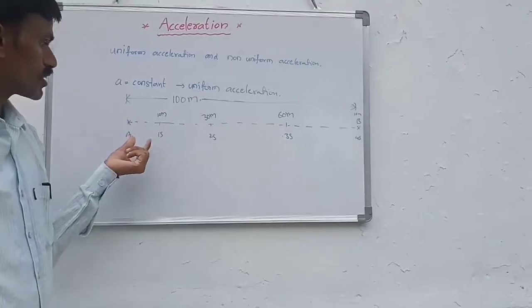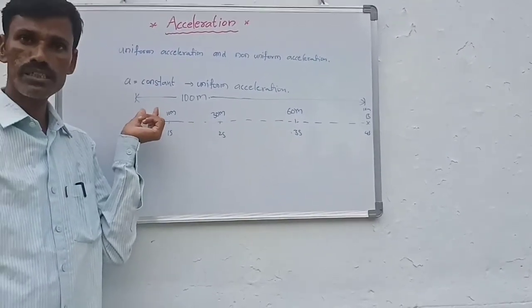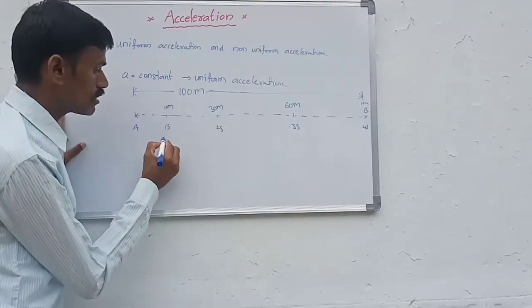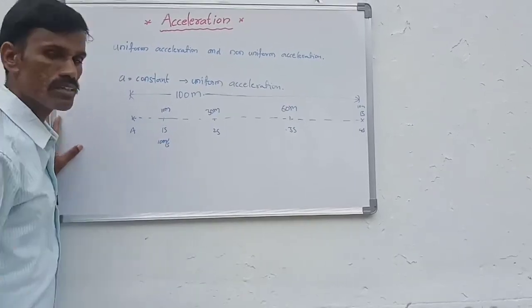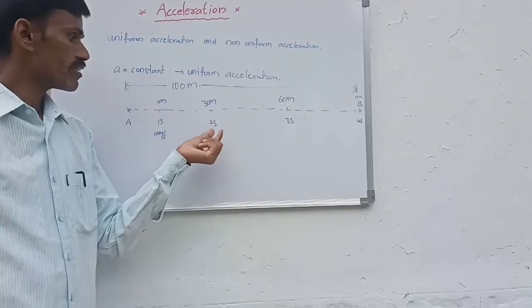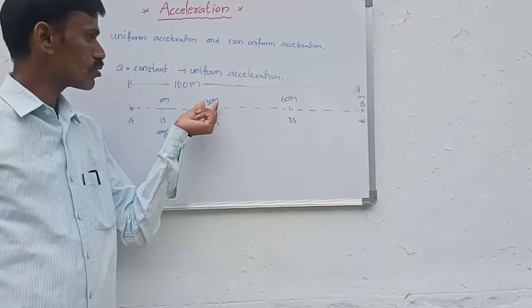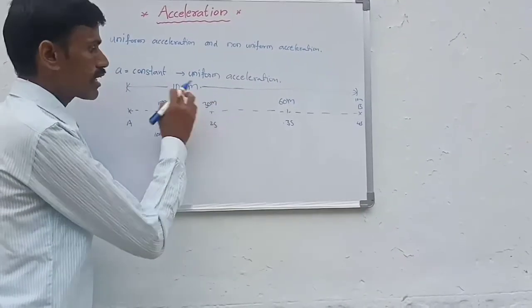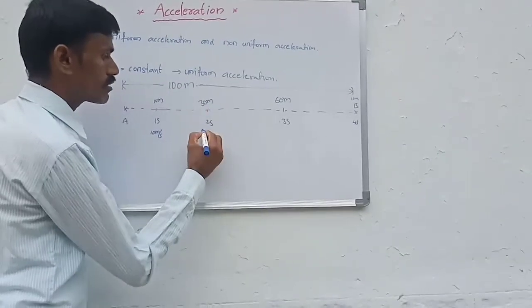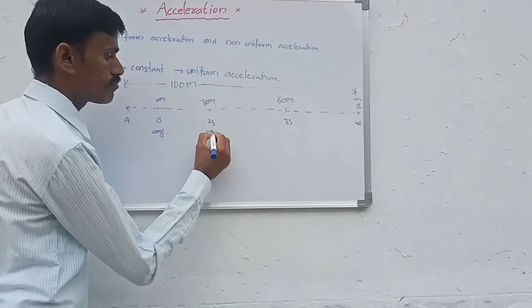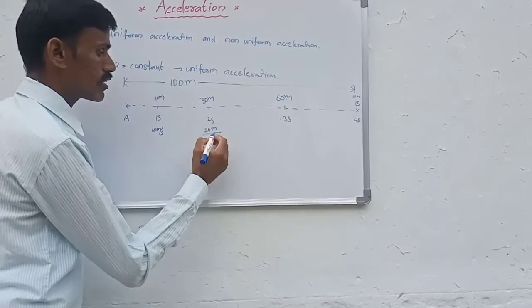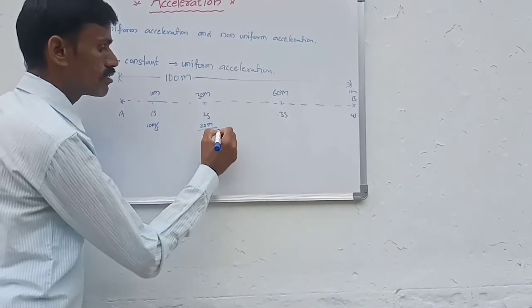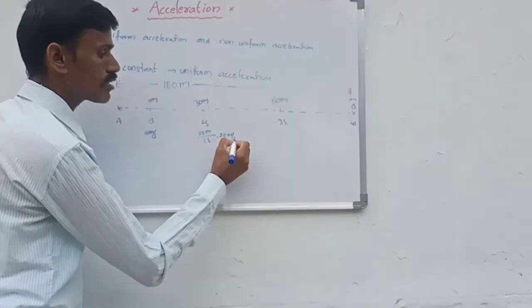In the first second he travels 10 meters, that's why his velocity is 10 meter per second. At the completion of 2 seconds he travels 30 meters, so the velocity is 30 minus 10, that is 20 meters, over 2 minus 1, that is 1 second. So that is 20 meter per second.